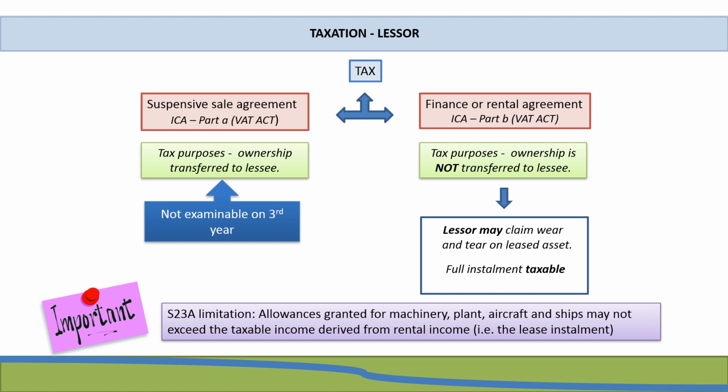Now this limitation applies to wear and tear allowances that are granted for machinery, plants, aircraft and ships. And basically those allowances may not exceed the taxable income derived from rental income, in other words your lease installment. So if the wear and tear allowances are higher than your rental income, they would have to be carried over to the next tax year.